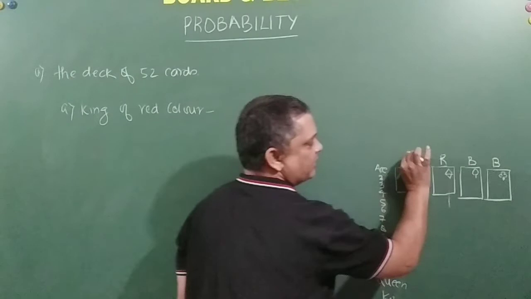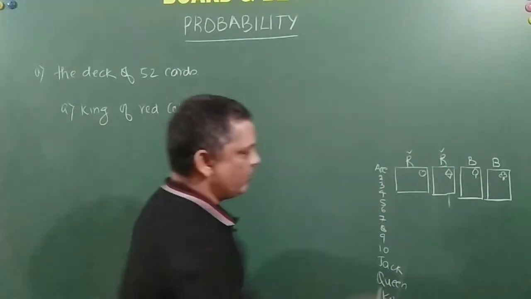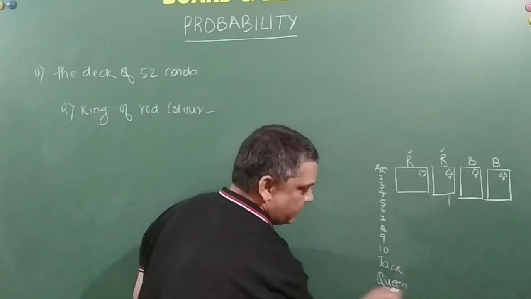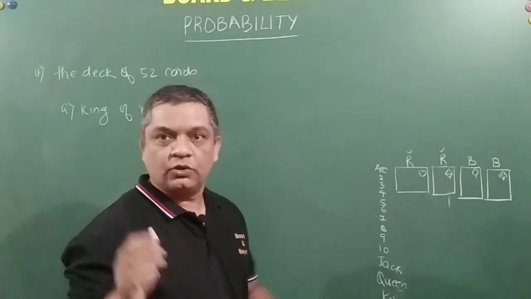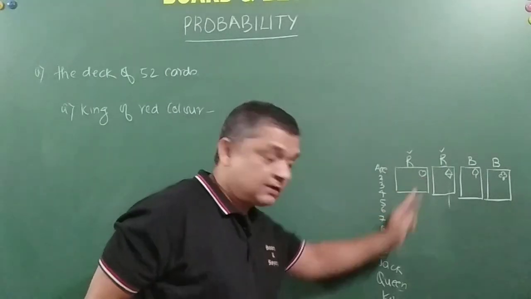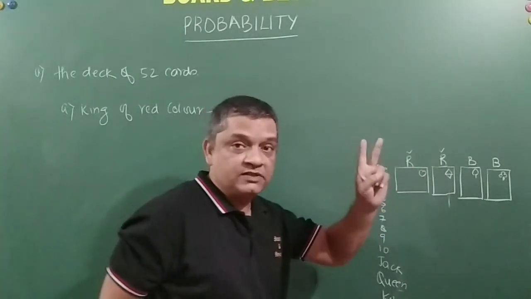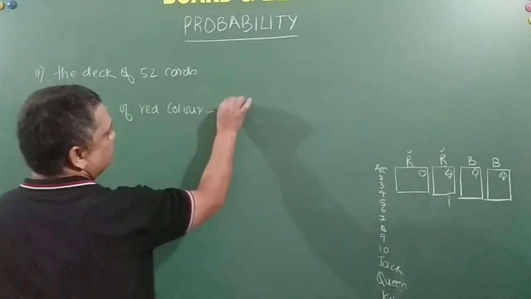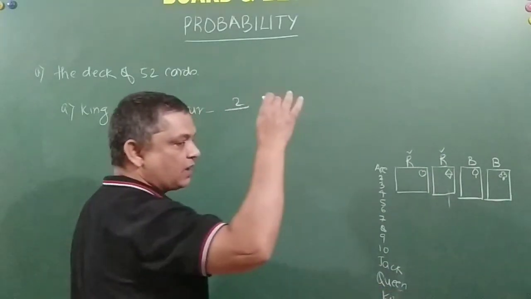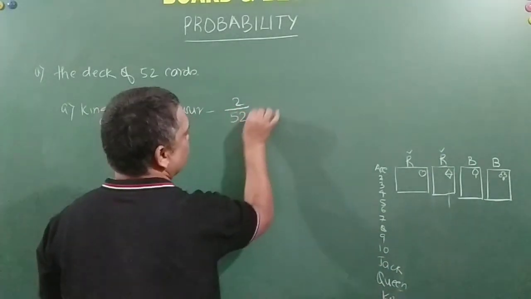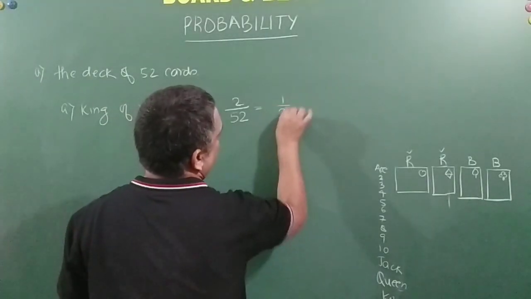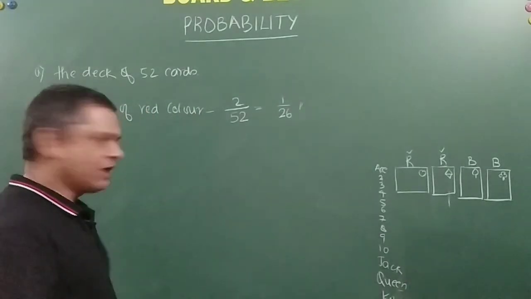Queen of red color is possible here and here, correct? These are all red cards, but the queen is only one in each suit. So my winning is if I take out either the queen of hearts or the queen of diamonds. That means my winning outcomes are only 2, friends. Out of this well shuffled deck, my sample space is 52. I can draw any of the 52 cards because it is well shuffled. So probability is 2 by 52, which is 1 by 26. You are getting my point?